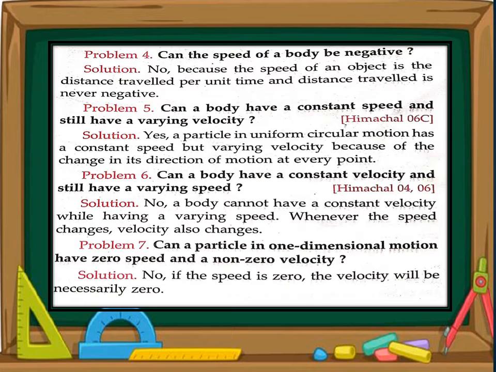Question number 7 is, can a particle in one-dimensional motion have zero speed and non-zero velocity? Guess. The answer is no, because whether the speed is non-zero or zero, the velocity has the speed in itself. If speed is zero, then velocity can never be non-zero. You know, velocity is equal to speed with direction. Hence the answer is no.